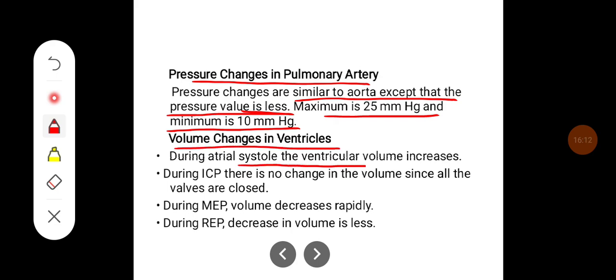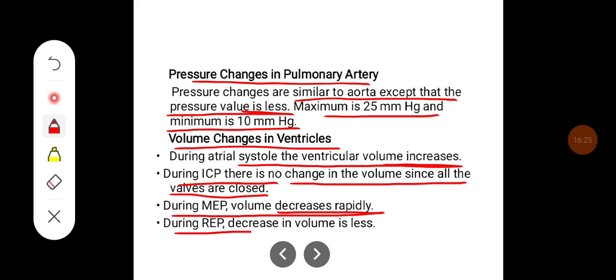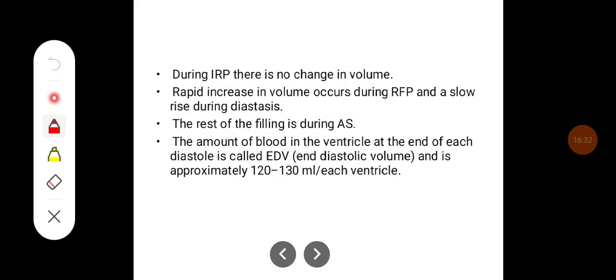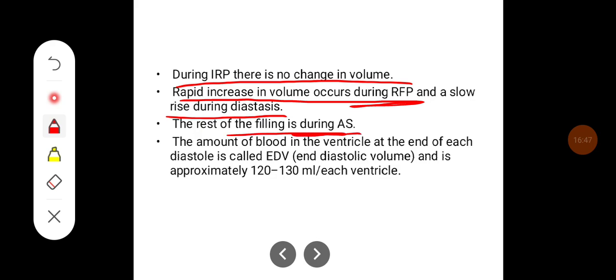During atrial systole, the ventricular volume increases, and during isovolumetric contraction phase, there is no change in the volume since all the valves are closed. During maximum ejection phase, volume decreases rapidly, and during reduced ejection phase, the decrease in volume is less. During isovolumetric relaxation phase, there is again no change in volume. Rapid increase in the volume occurs during rapid filling phase, and slow rise occurs during diastasis. The rest of the filling is during atrial systole.